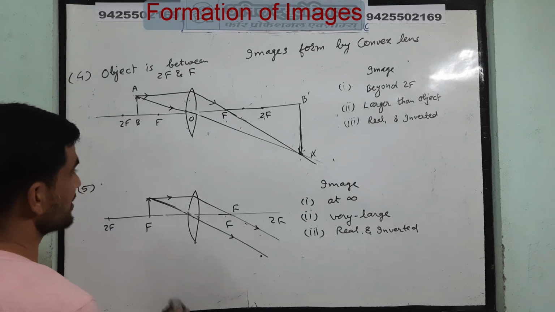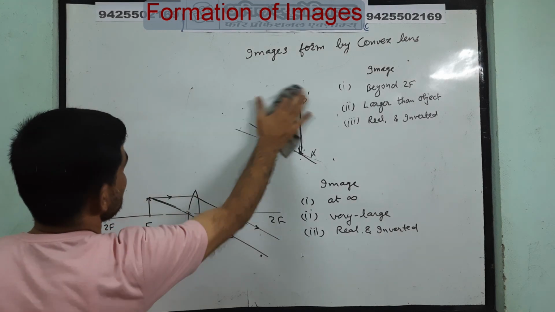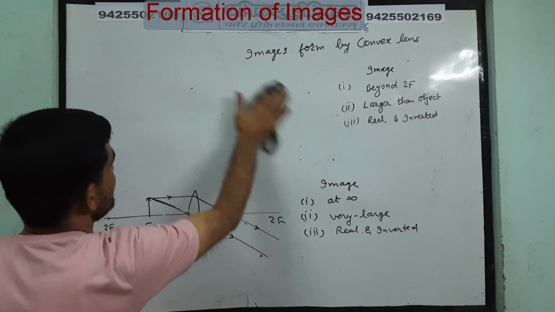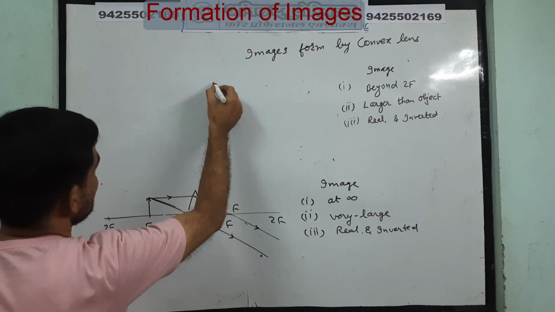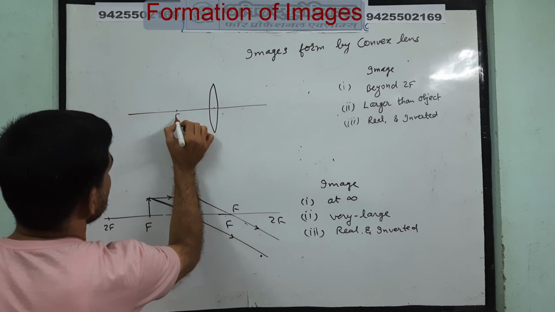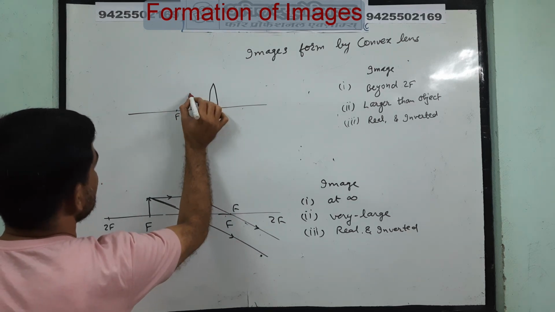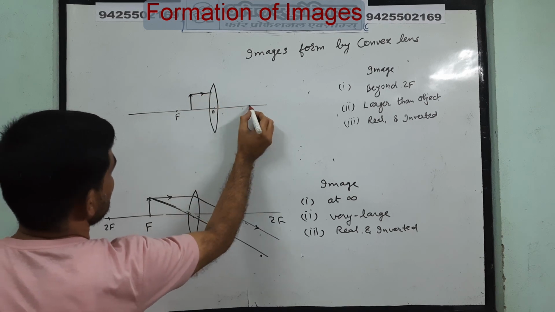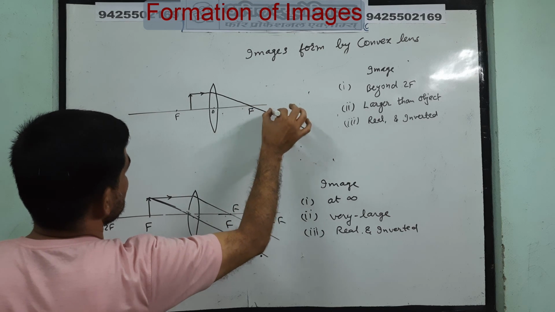Now one more, when the object is between O and F, very close to the lens. Here is the F, here is the O. The object is very close here. So once again, one ray I am taking is parallel to the principal axis, and after refraction it goes like this.